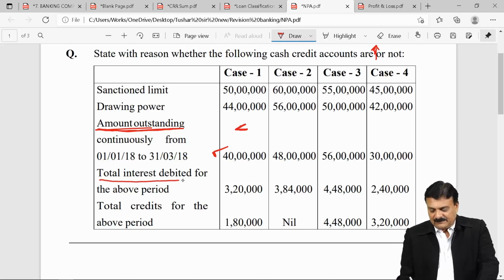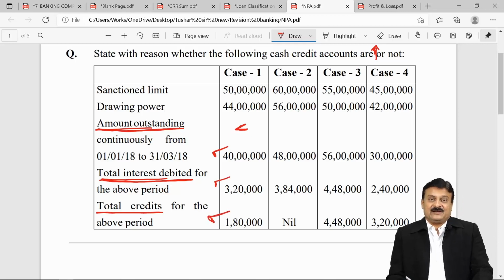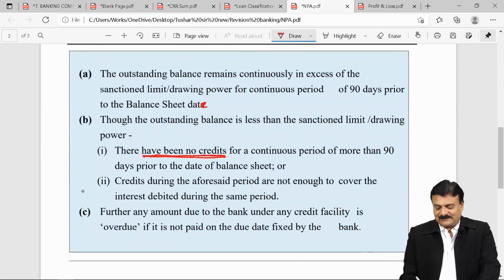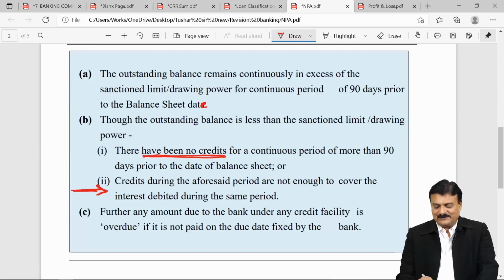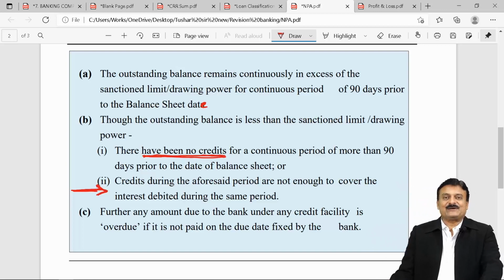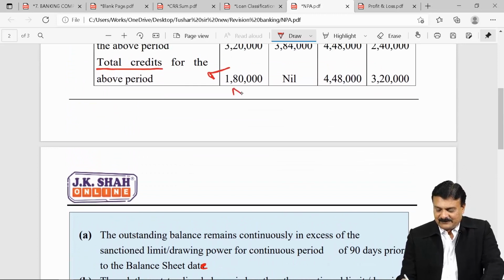Total interest debited is 3,20,000. And how much is total credit? Total credit is 1,80,000. Here comes the NPA. Why? This condition is fulfilled. The credits in the aforesaid account are not enough to cover the interest debited during the same period. Means B2 makes it NPA. This is NPA. For your knowledge, it is condition B, second condition.